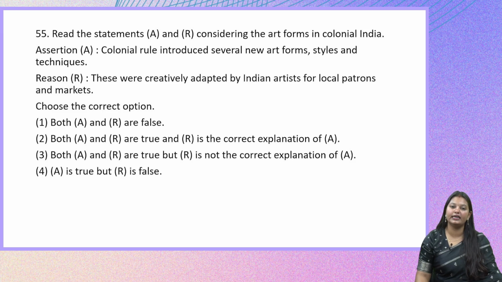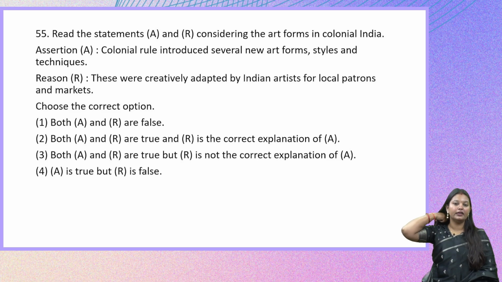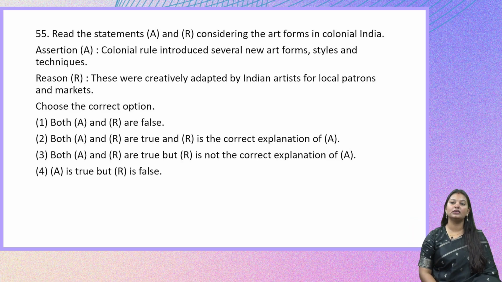Read the following statements A and R considering the art forms in colonial India. The assertion is colonial rule introduced several new art forms, styles and techniques. And the reason is these were creatively adapted by Indian artists for local patterns and markets.